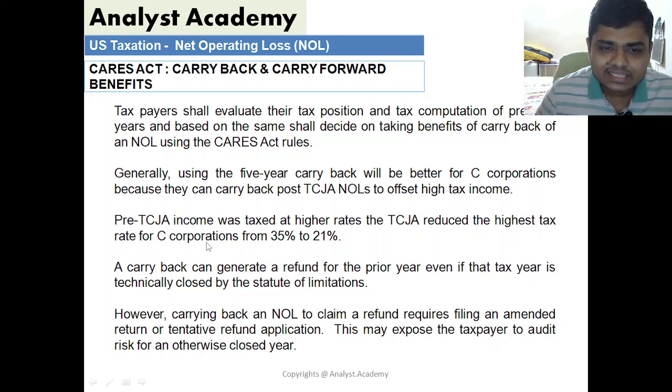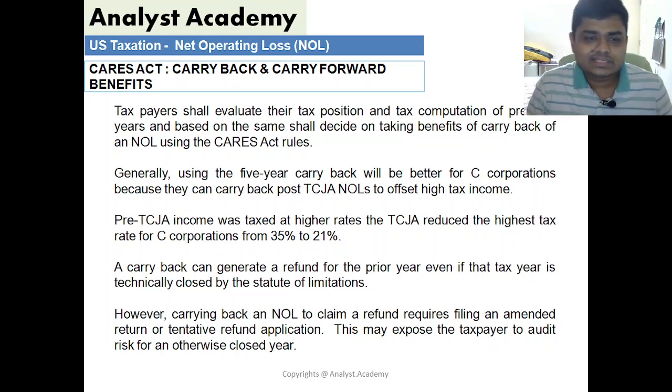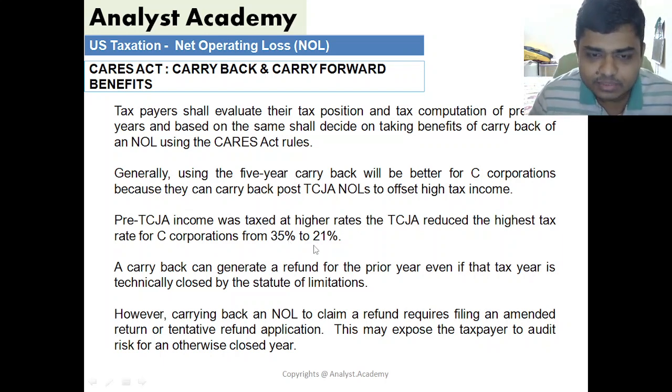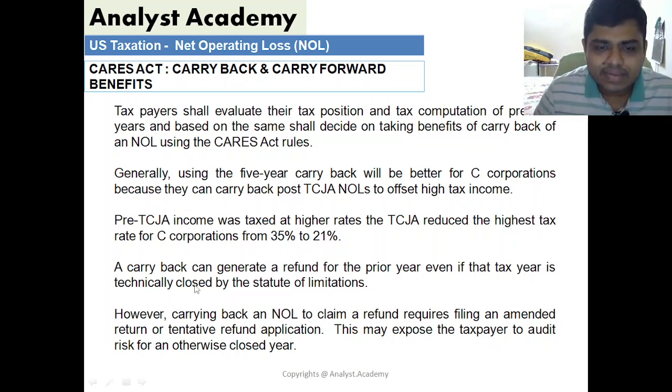Pre-TCJA income was taxed at higher rates. The TCJA reduced the highest tax rate for C corporations from 35% to 21%. Carryback can generate a refund for a prior year, even if that tax year is technically closed by the statute of limitations.